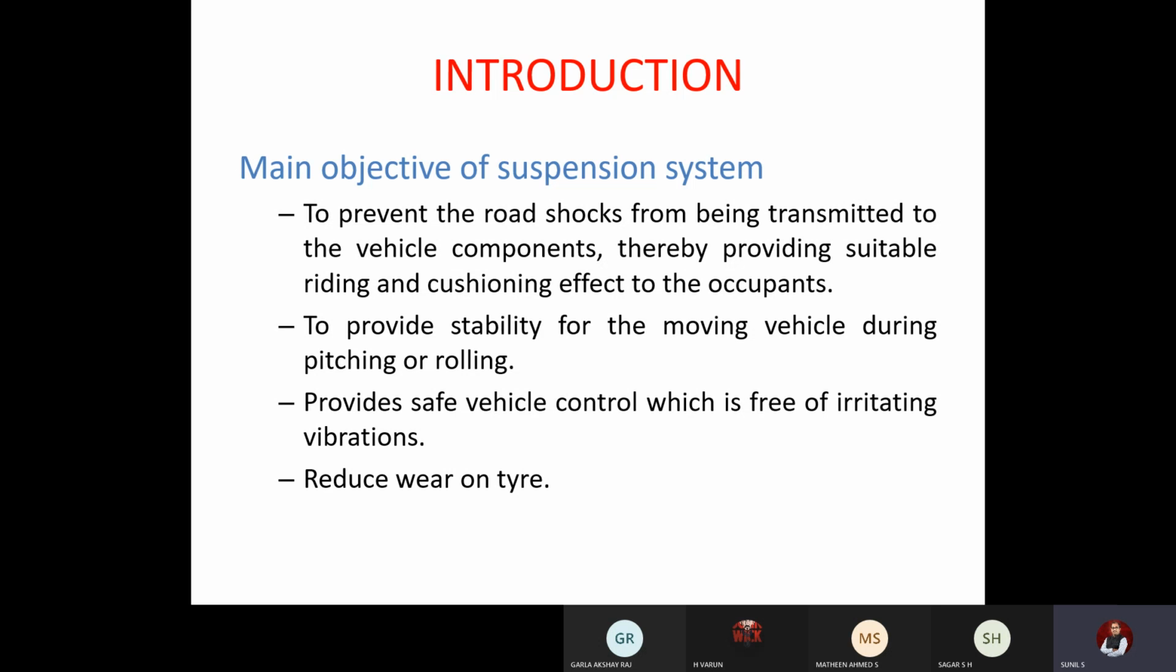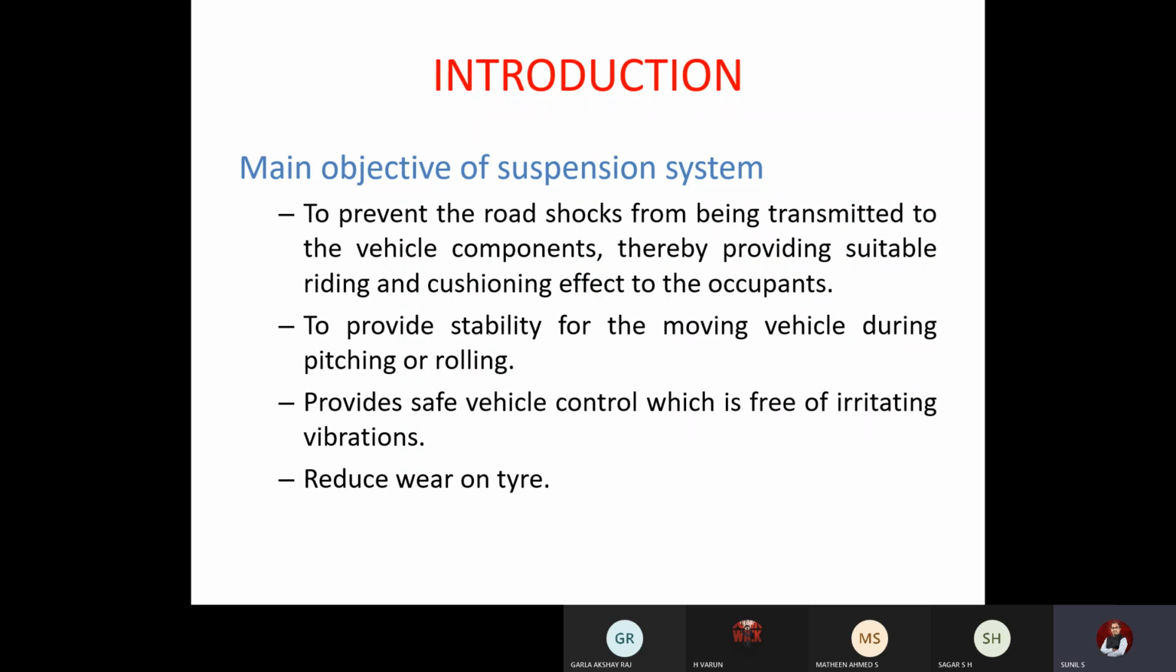So the second basic thing is to provide stability for the moving vehicle during pitching or rolling actions. So they are the two important phenomena. In the upcoming slides we will see what actually is pitching and what is rolling. So during pitching and rolling, if the stability is not ensured, the vehicle will be upset, it will topple.